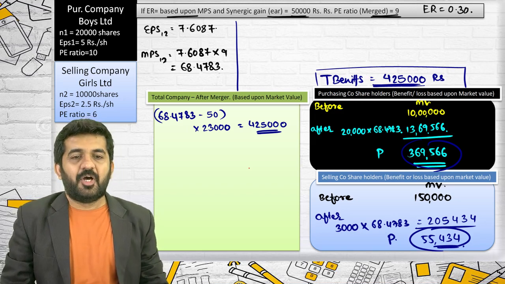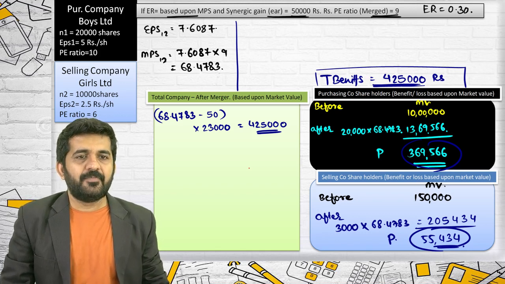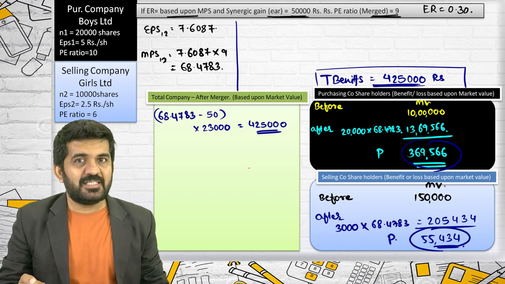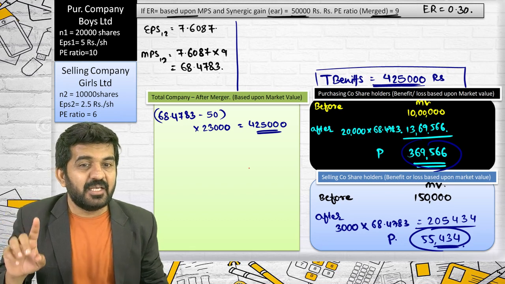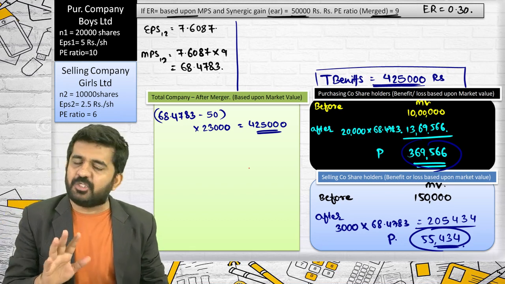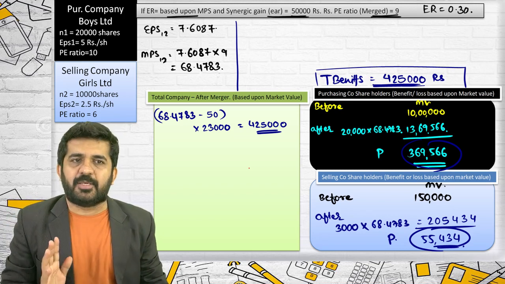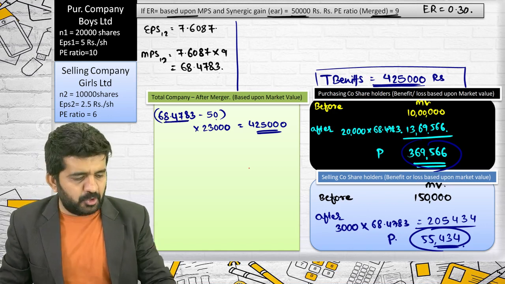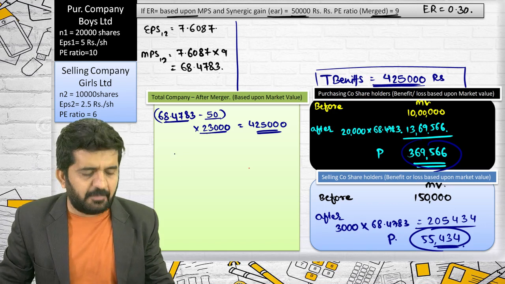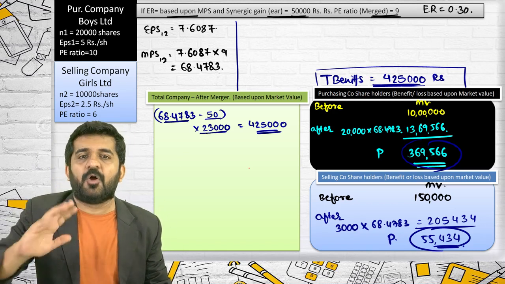Exactly. That's correct. But Sachin, please understand, you can take another question and do this. If the MPS of a selling company or the exchange ratio is not based upon MPS, then there will be a problem in calculation. Then you'll have to do the detailed calculation. Otherwise, your system of calculation is absolutely correct. But then it will not be MPS 12 minus MPS 1 multiplied by total number of shares. You will not directly get the answer. You'll have to calculate both the profit and losses.